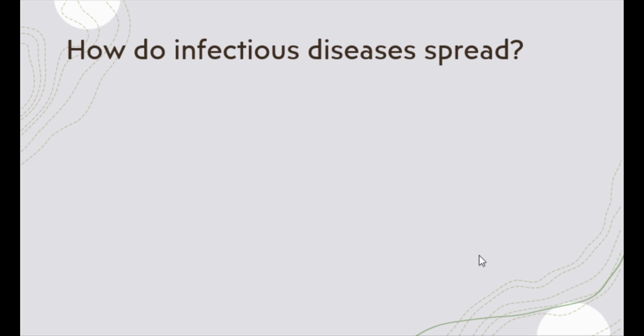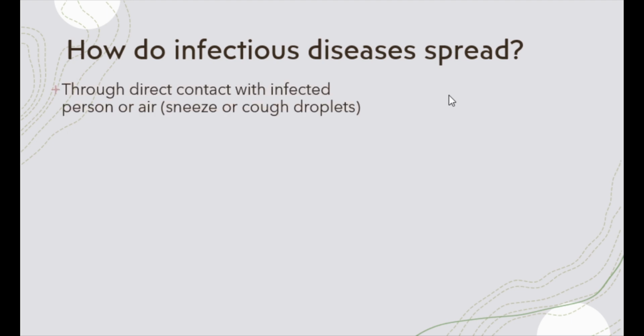But how do these infections spread? While the way in which infections spread will depend upon the microorganism which causes it, these are some of the more common causes of spread of infection. Some infections spread through direct contact with an infected person or air. These are mostly infections which are caused by bacteria as well as viruses.